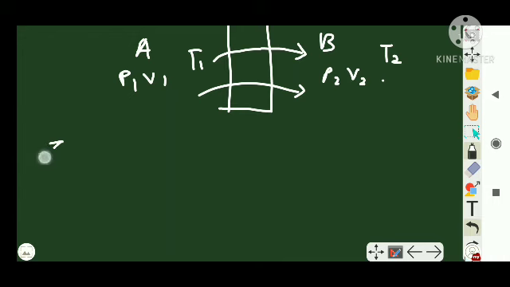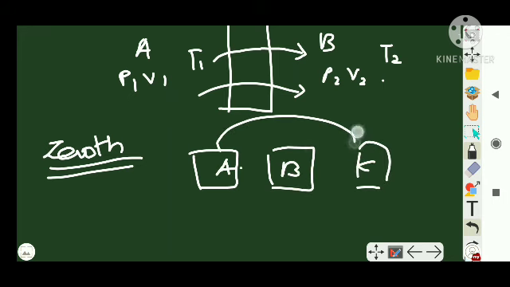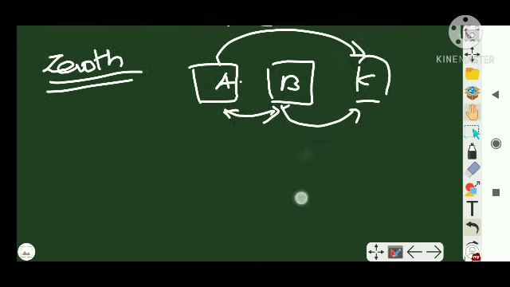Now I'm just going to talk about the zeroth law. We have talked about it. Zeroth law means there are three systems, A, B and C, right? If A is in thermal equilibrium with C, and B is in thermal equilibrium with C, then A and B are in thermal equilibrium with each other. I have talked about it, right? So I recommend you to write the exact statement from your textbook. There is something more I had to continue from here.